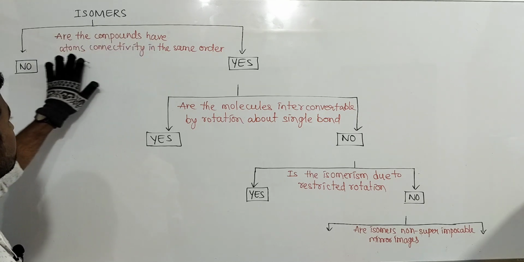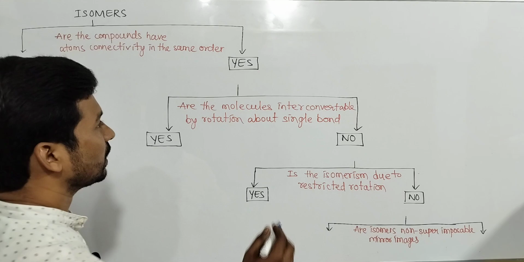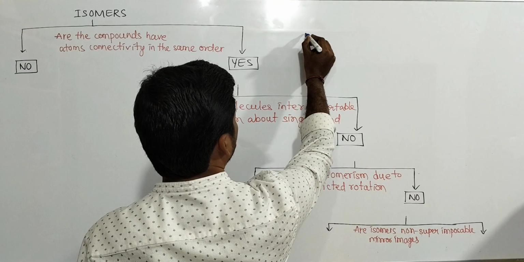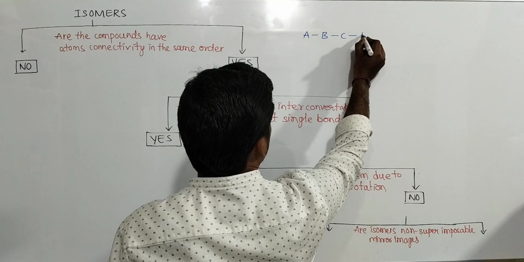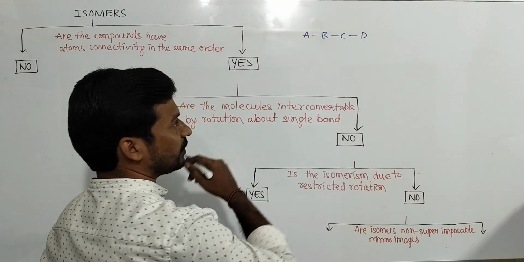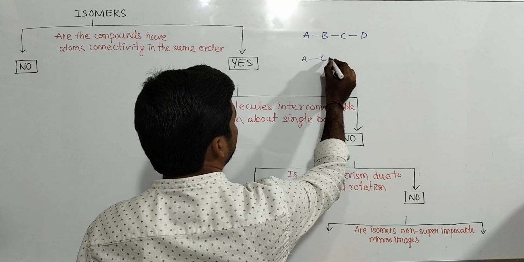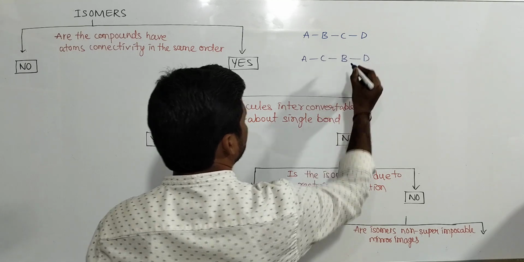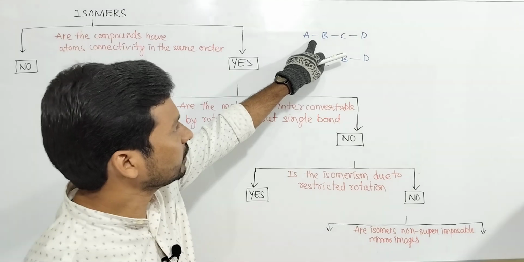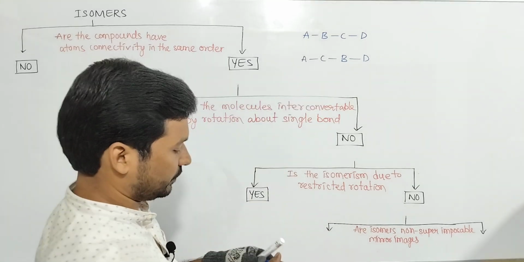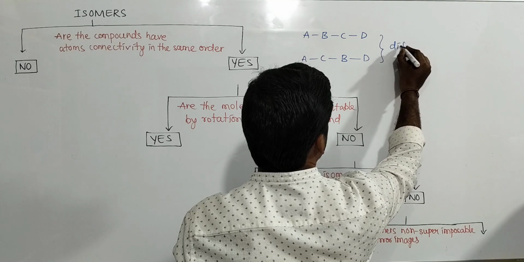Do the compounds have atoms connectivity in the same order? For example, A, B, C, D: this is one type of atoms connectivity. A, C, B, D: this is another type of atoms connectivity. If the atoms connectivity is different, both have different atoms connectivity.